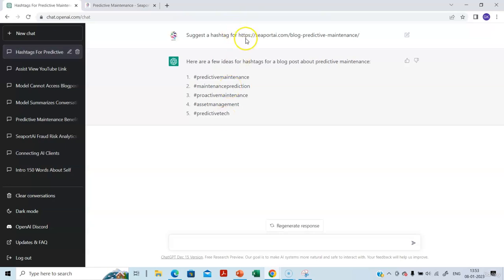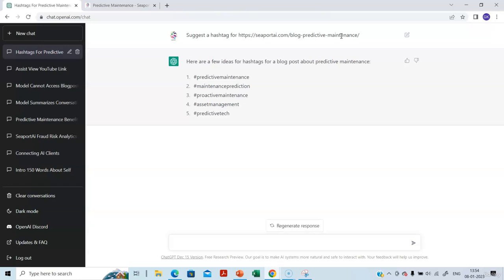Remember, when I asked ChatGPT to provide a summary of this particular link, remember what it said? It said I'm unable to access the external links and provide a summary. How else is it suggesting hashtags, right? It is suggesting hashtags based on the words that are already there in the link. The link contains predictive maintenance, right? The website link or the blog post link contains predictive maintenance. So ChatGPT is suggesting hashtags related to predictive maintenance, right?